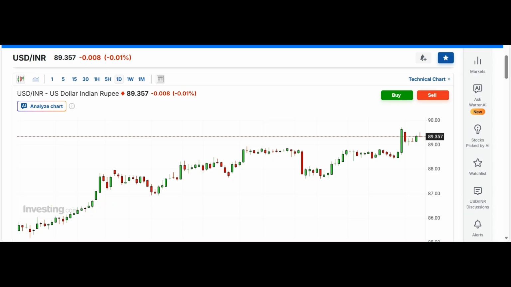And as you all know, Nifty 50 is at record highs, so we are going to analyze the chart and find out what the next level can be after this record high. Along with that, I will analyze the USD INR chart also so that we can find out important levels for the USD INR. So, to know the Nifty 50 important levels after the record high and the stock market update, stay connected.